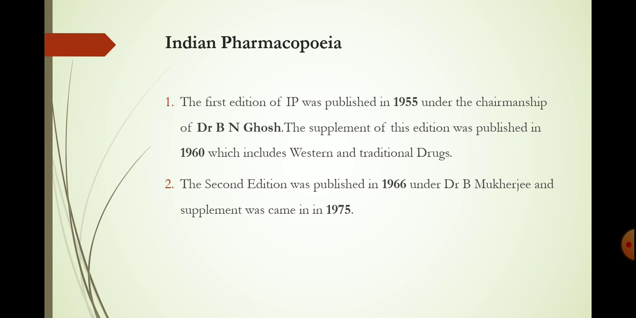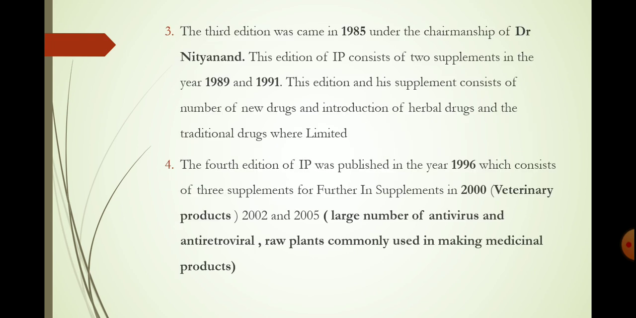After 1970, the development in the pharma industry was rapid. So that's why the government decided to publish the third edition of the Indian Pharmacopoeia. The third edition came in 1985 under the chairmanship of Dr. Nityananda. This edition of Indian Pharmacopoeia consists of two supplements, in the years 1989 and 1991.